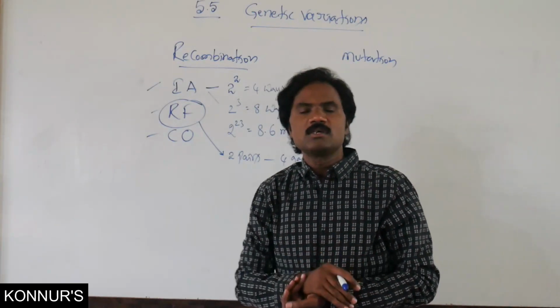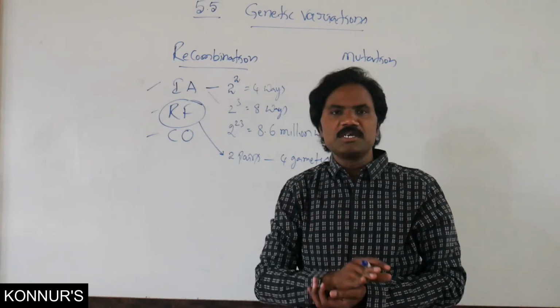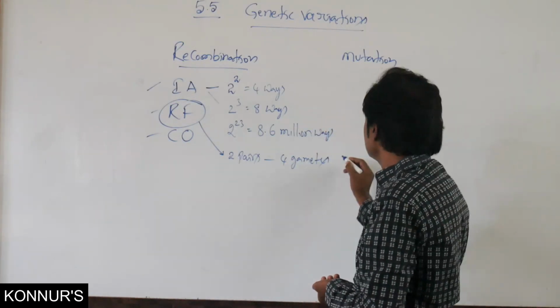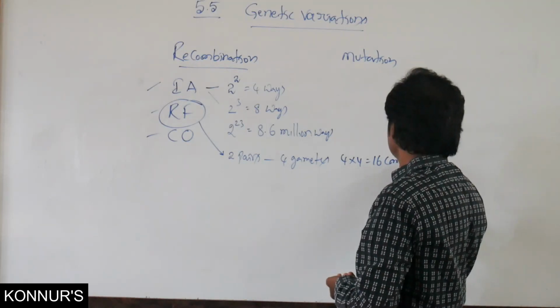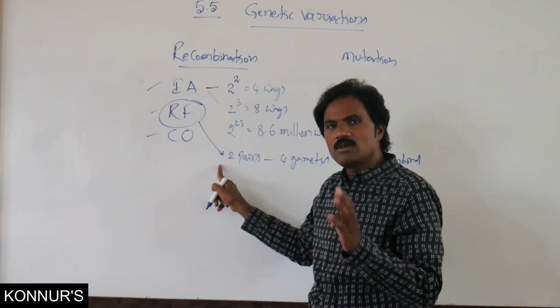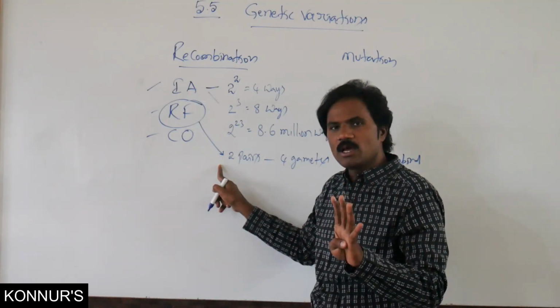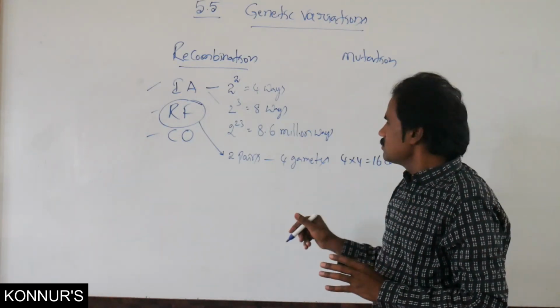These four gametes may give 16 combinations, 4 into 4, 16 combinations. So two pairs means a possibility of 4 gametes, and in those 4 gametes, there may be 16 combinations.